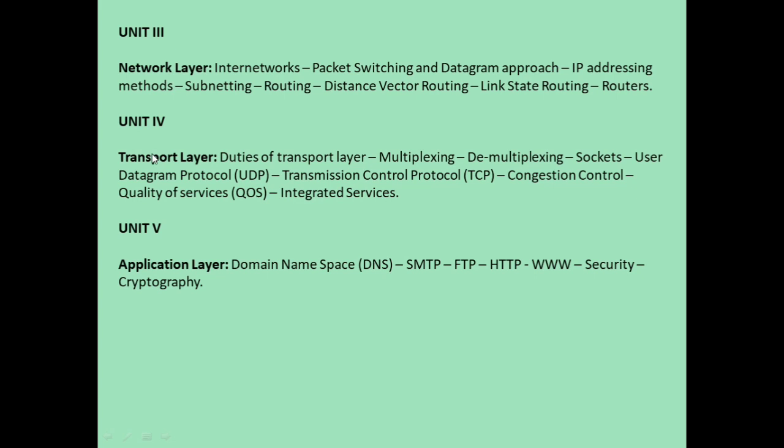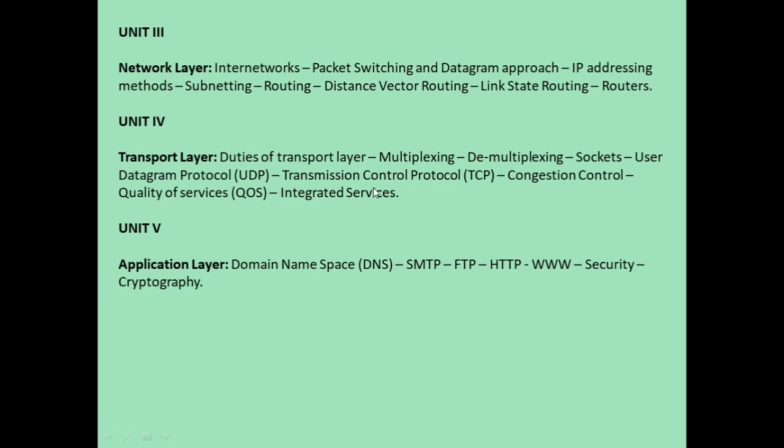Coming to unit 4, the important concepts are the transport layer. Here we will discuss the duties of the transport layer, multiplexing, demultiplexing, what sockets are, and the different transport layer protocols, UDP, User Datagram Protocol, and TCP, Transmission Control Protocol. Then we will discuss different congestion control mechanisms, quality of service and integrated services.